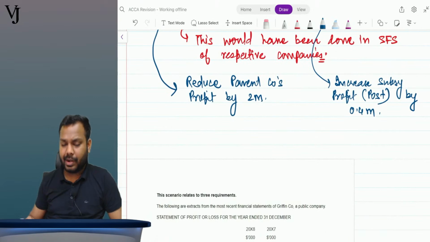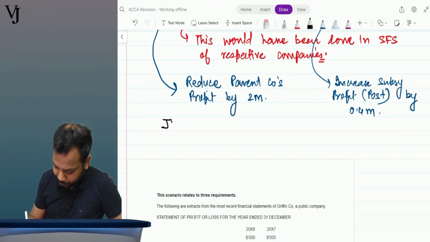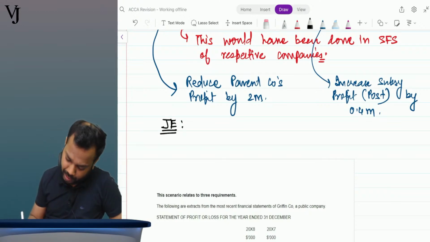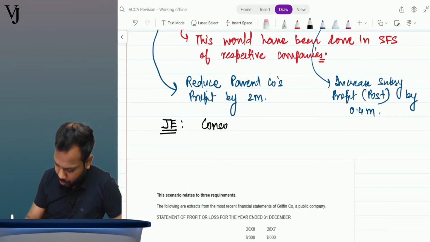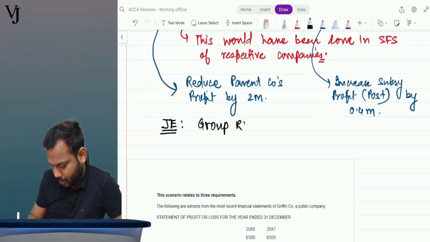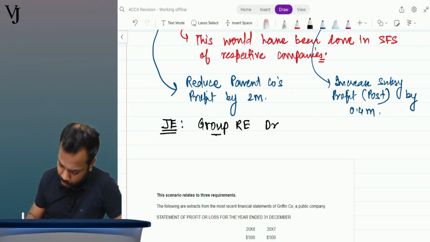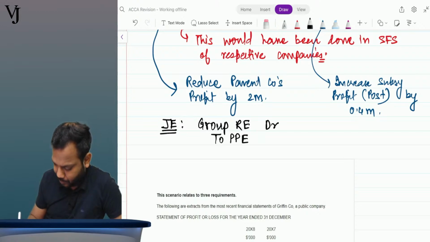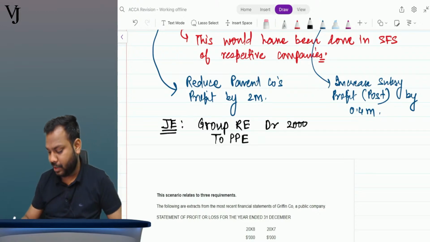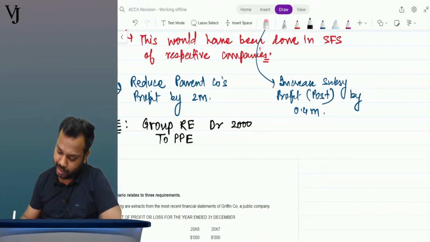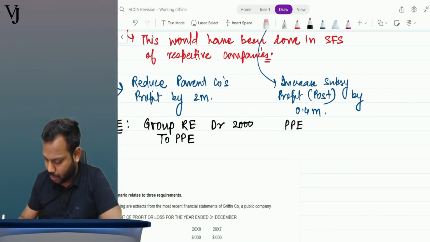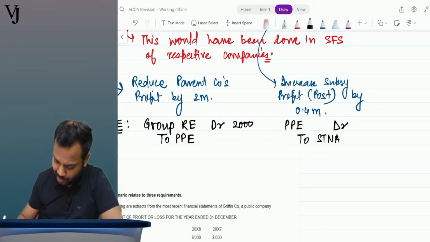Okay, now what is the journal entry of this? The journal entry is: group RE account debit to PPE, 2000. The journal entry of this is PPE account debit to statement of net assets post period by 400,000.